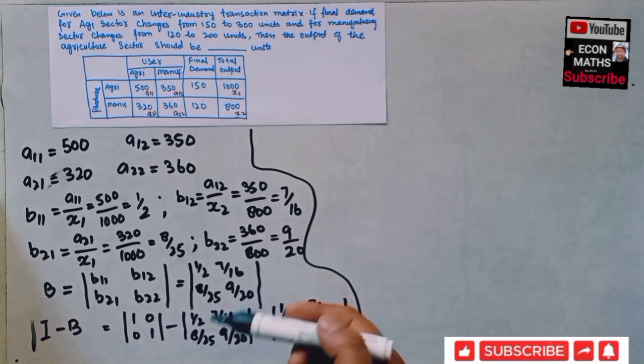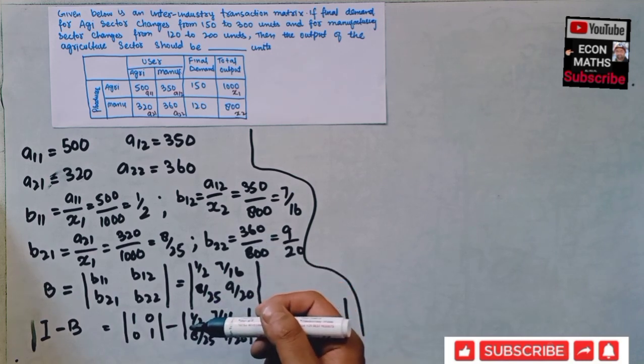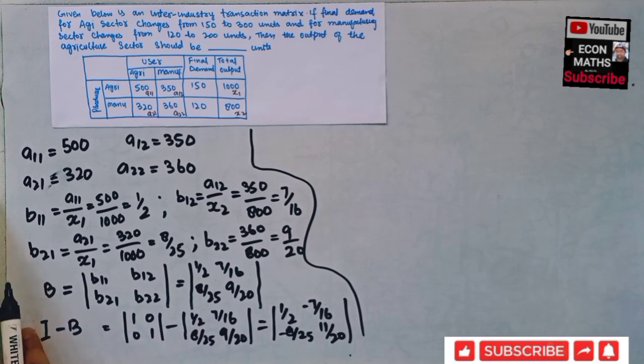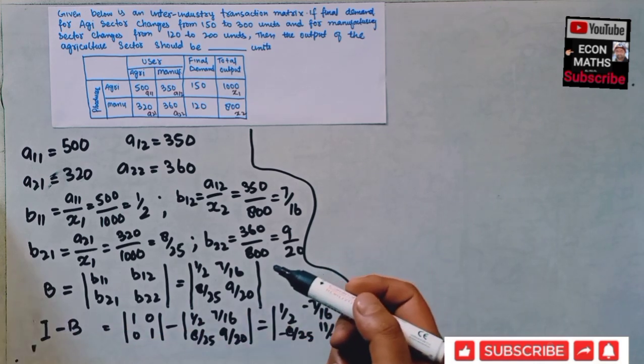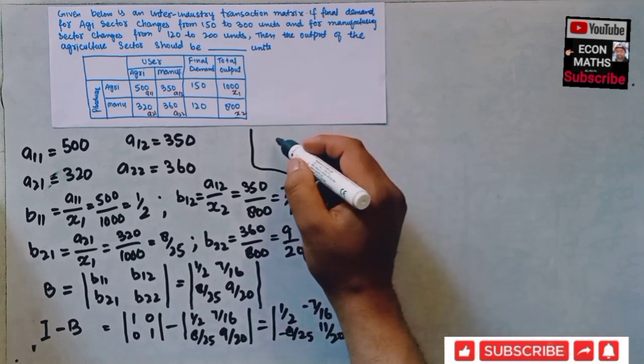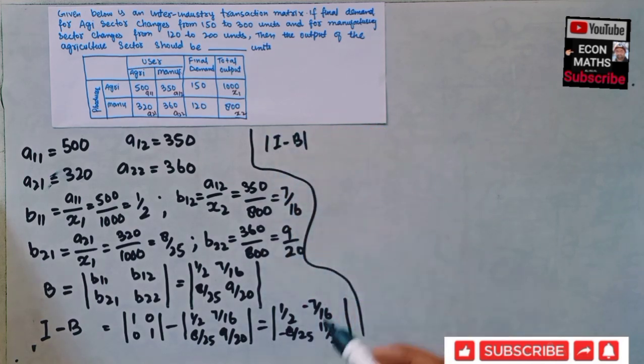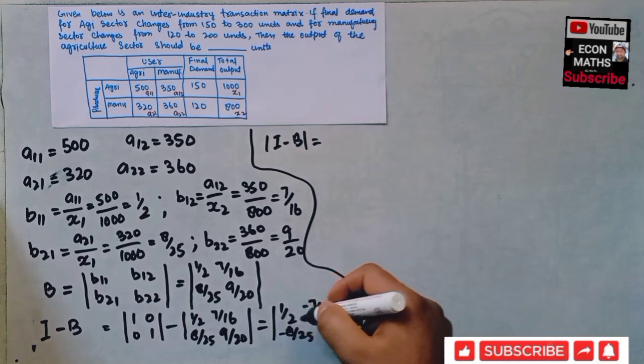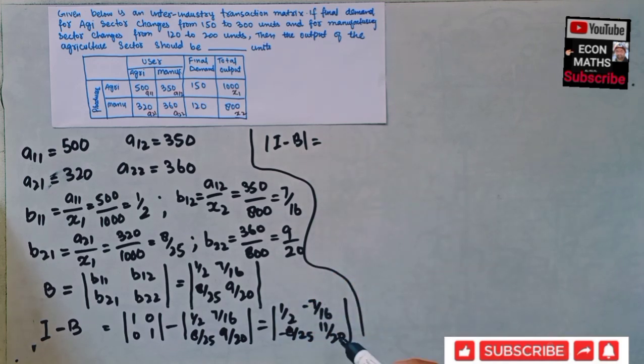The question is rather lengthy. After that, what will we do? We will find the determinant of this Leontief matrix. So the determinant is simply we multiply the principal diagonal elements, and from that we subtract the product of the non-principal diagonal elements. So this is equal to 1 by 2 into 11 by 20, this is 11 by 40.